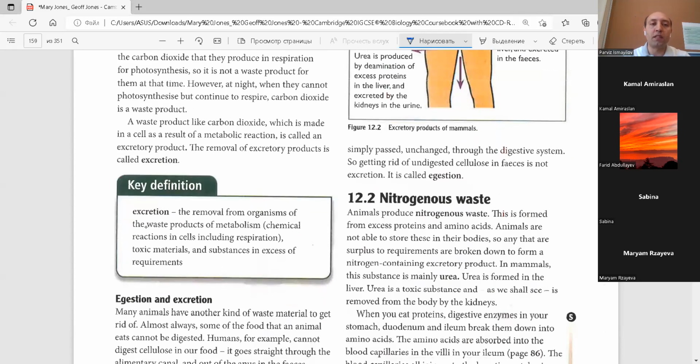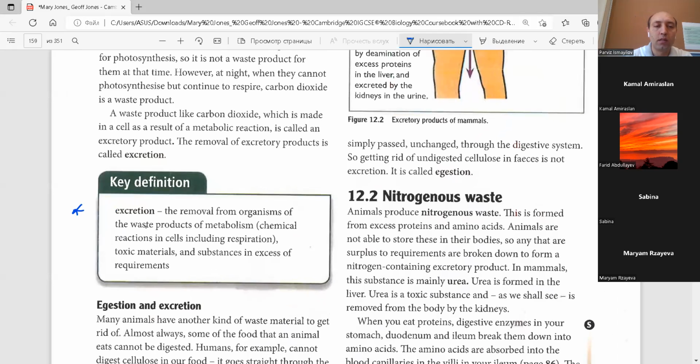So here, guys, we have the definition of excretion. It will be better if you copy this definition. Excretion is the removal from organisms of the waste products of metabolism, toxic materials, and substances in excess of requirements. You already wrote it. Okay, if you wrote it, there's no problem. So excretion is the removal of waste products of metabolism, or metabolic waste, plus toxic materials, plus excess amounts of substances, such as salt.